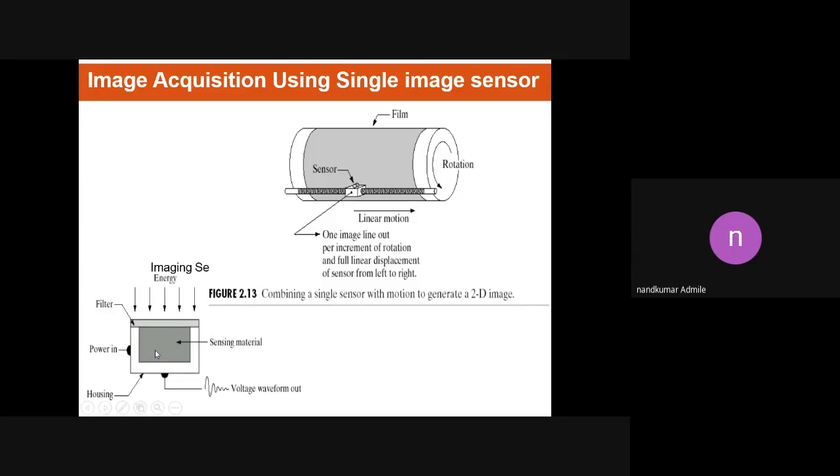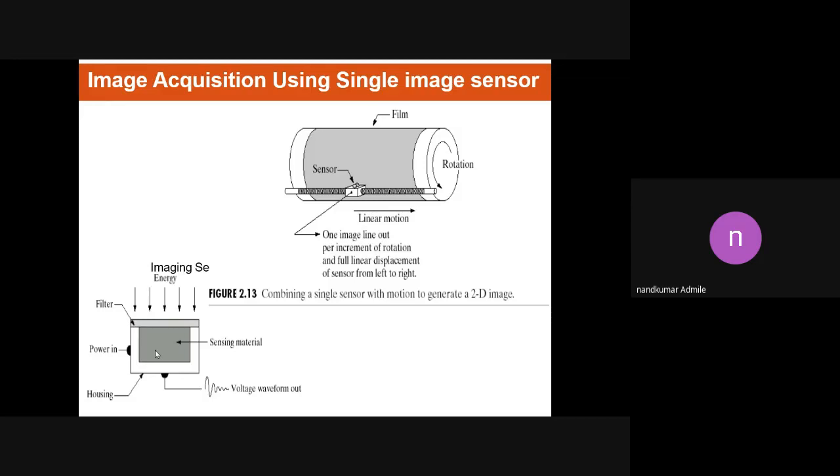There is one square box, and on that square box there is some incident light. Everyone observe it. That energy, which we can call incident light, falls on some sensing material. Here we can observe the energy, filter, power input, sensing material, and at the bottom, the voltage waveform.